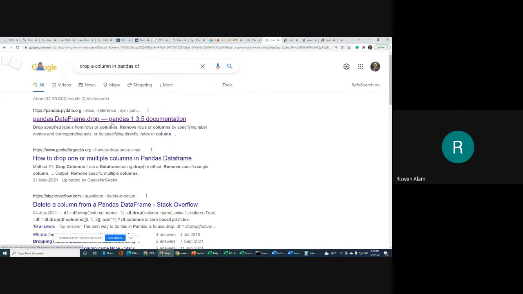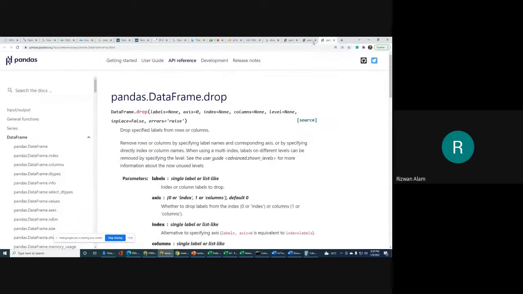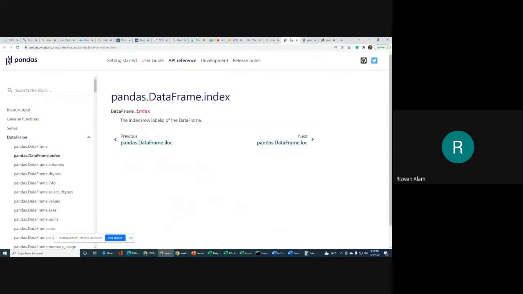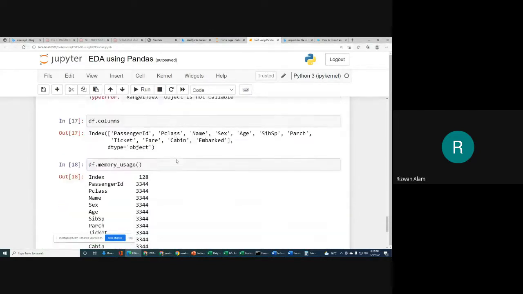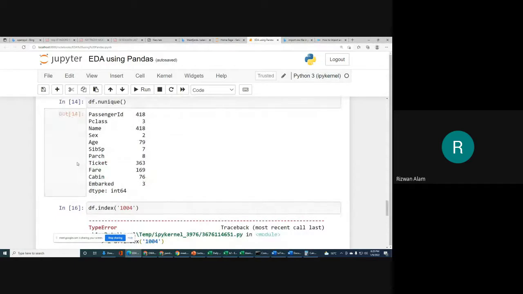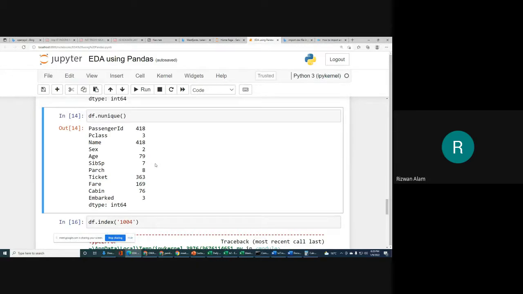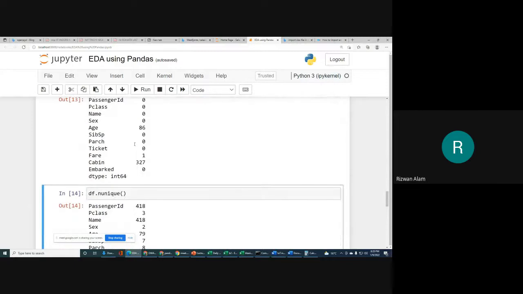So for that we can use drop. Okay, so we can use drop. So what we will do, simply if we want to drop any particular column, which column can we drop? For example, if we analyze that for fare we have 169 missing values, for ticket we have 363. We will see with isnull sum. You can see that for cabin we have 327 values missing. So what we can do, simply we will drop this column.